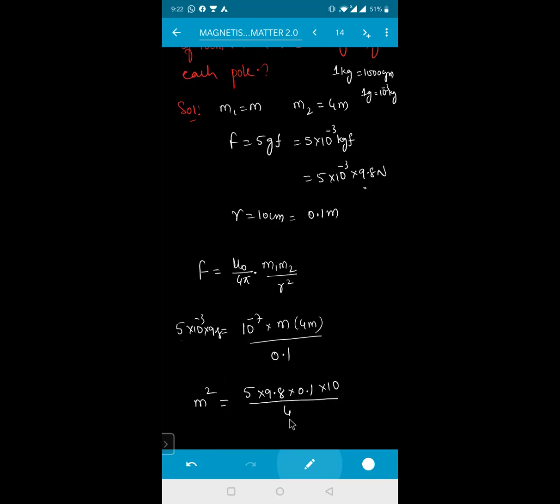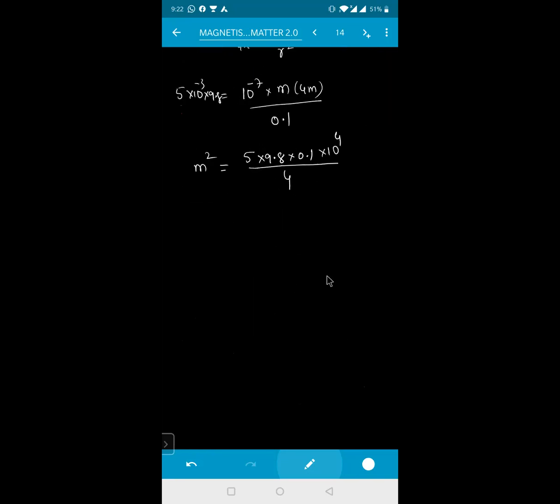So this will be the 4, 10 to the power of minus 3, 10 to the power of 7, that will be 10 to the power of 4. Is it clear? So M square is equal to 5 into 9.8 into 0.1 into 10 to the power of 4 divided by 4. This will come approximately.